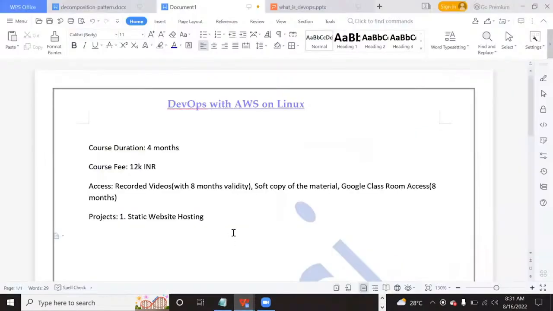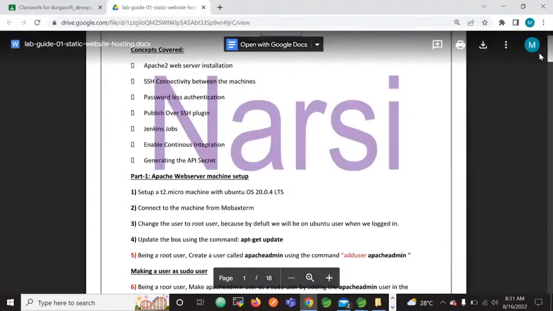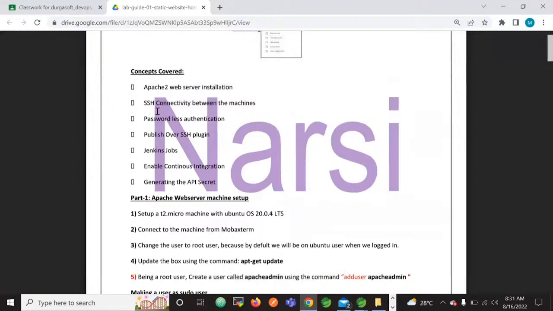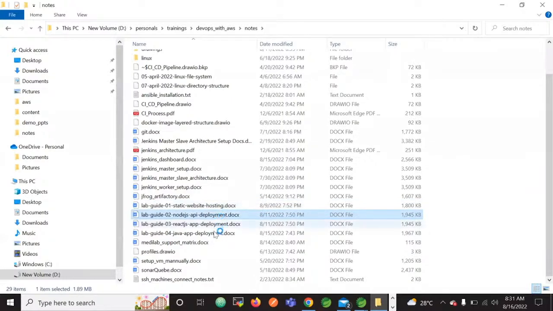So are these projects at the end of the course or in between the course also? In between, we will learn the concepts on the projects. For example, there is a concept called passwordless authentication. There is a concept called publish over SSH plugin and SSH connectivity between the machines. So every project, we will use these concepts.